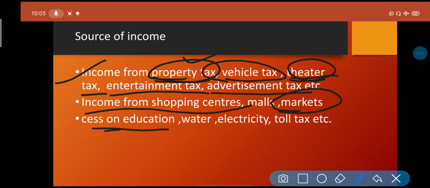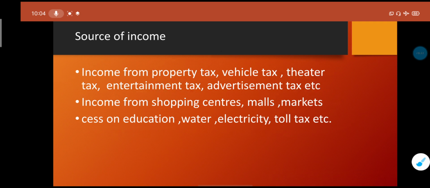Fees on education: some education fees have to be paid. If a particular person is running private schools or private colleges, they have to pay some taxes there. Water tax we have to give. Those who live in a township area know very well that if someone takes a water connection from the municipality, they have to pay water tax. Electricity bills we are paying, or taxes we are paying. Toll taxes: if you are traveling, in each area where there are tolls, you have to give the toll tax.